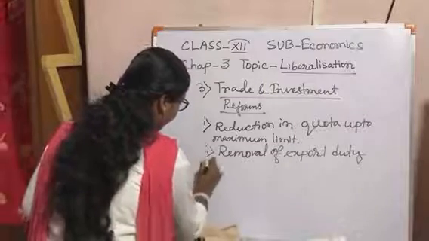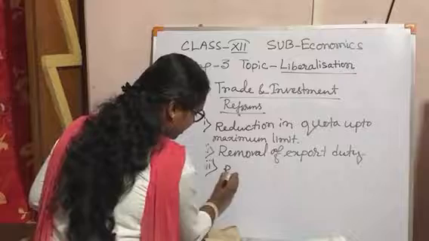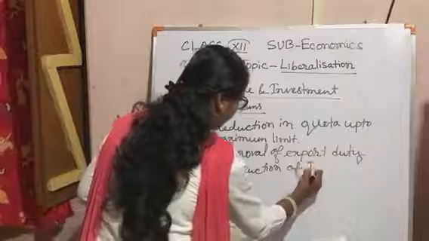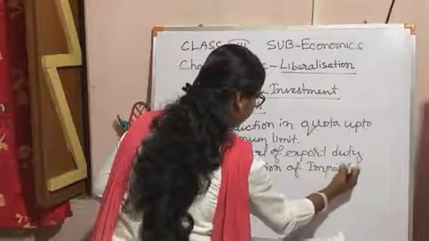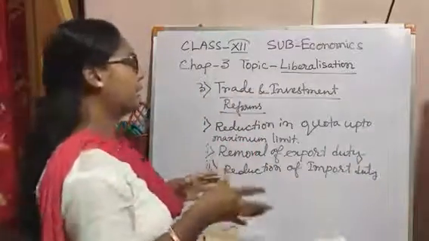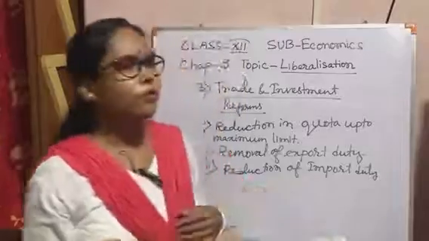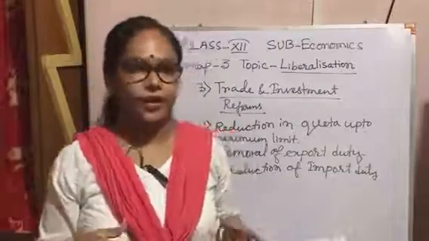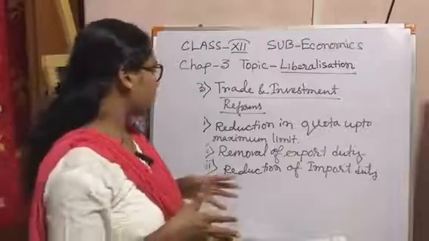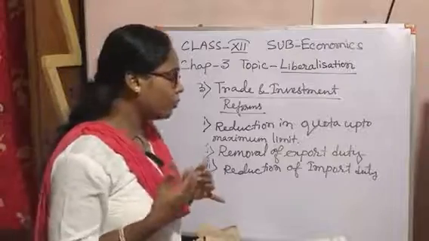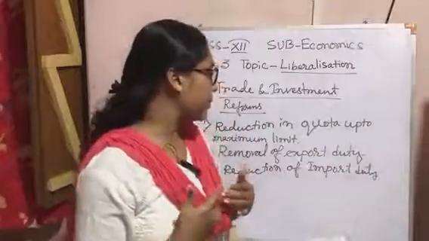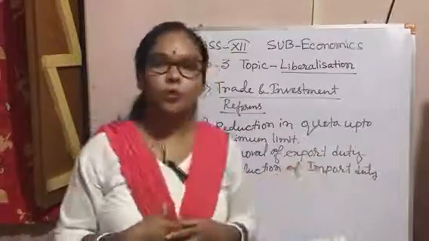Next one is reduction of import duty. Similarly, the government also reduced the tax on imports. For the commodities we can import from abroad, the tax was also reduced. So the country's people are more encouraged to import commodities from abroad.